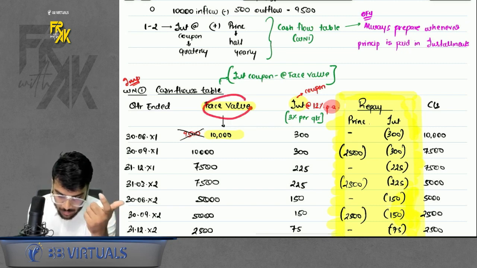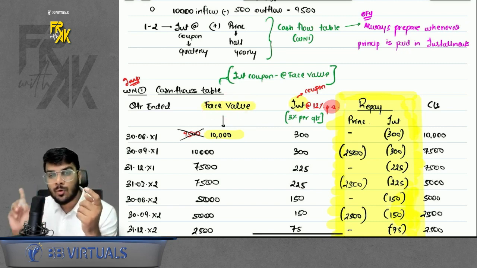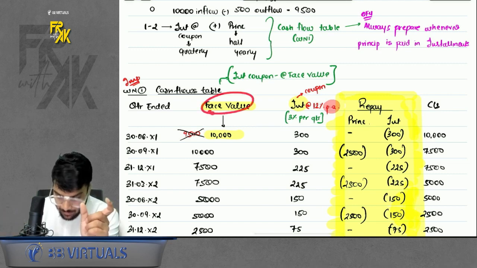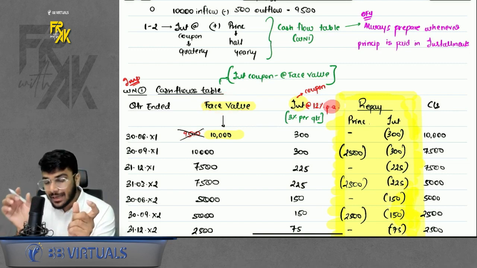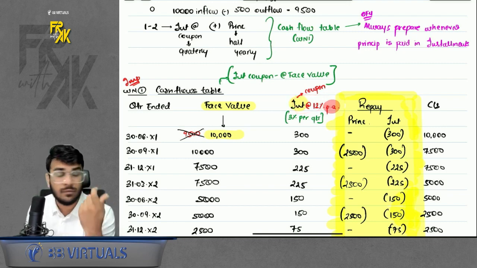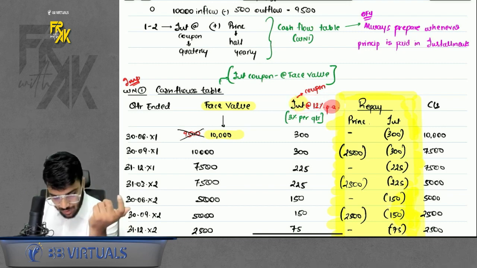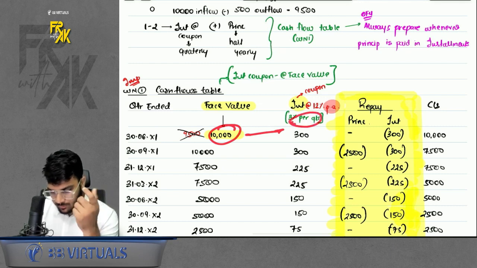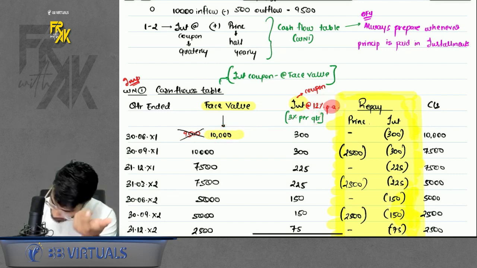So that is why here in LAT we used to take opening under fair value. Here we take the face value. In LAT we book the interest as per EIR. Here we will calculate the interest as per coupon, because our motive is to find the cash flows, right? So I will write the face value, write the coupon, 12% per annum, that means 3% per quarter.